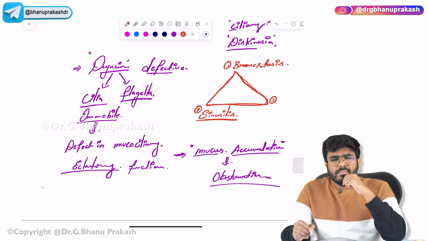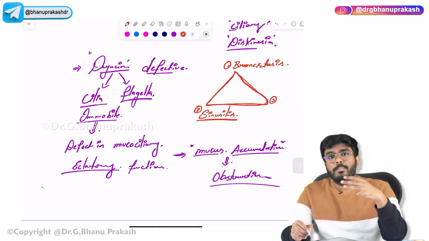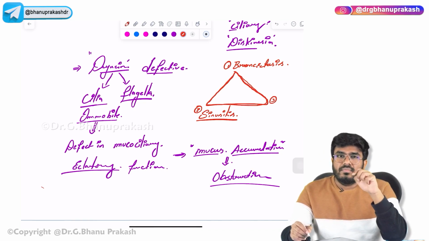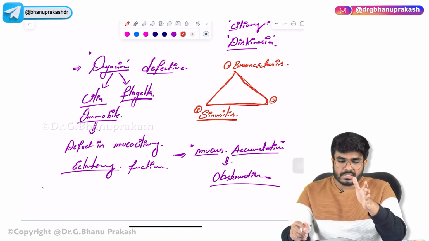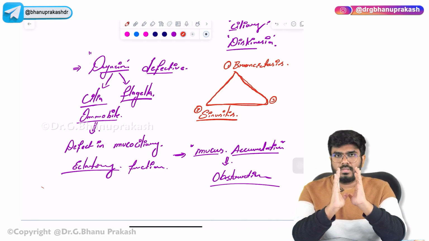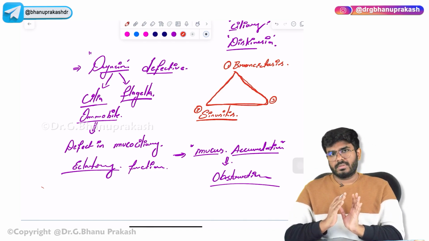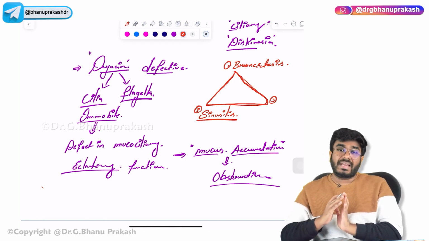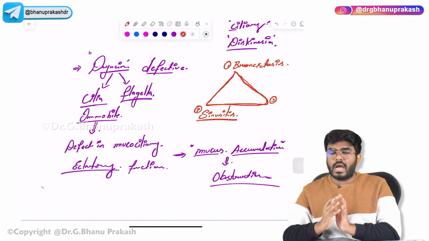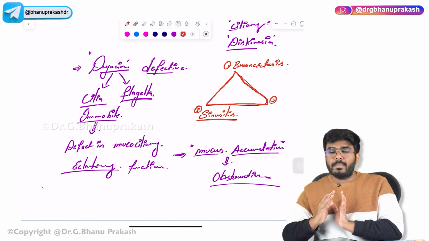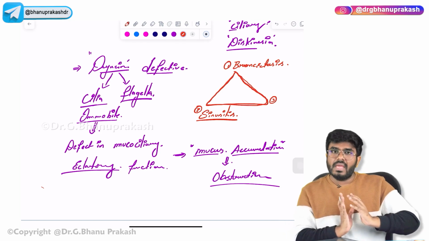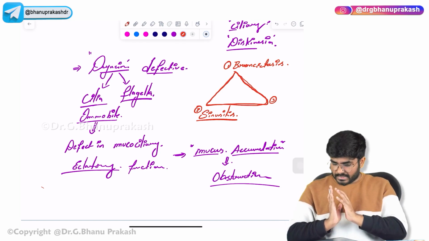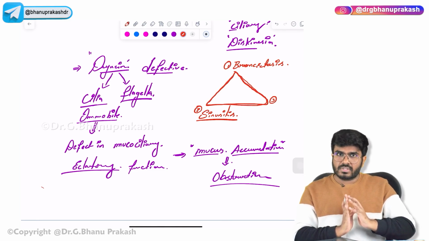since cilia are not only important for clearing the mucus, but cilia are also important for the movement of the organs during embryogenesis. During embryogenesis, the organs which are produced, for example the heart, is formed more towards the right side. But because of the ciliary beating, the heart is surrounded by the cilia. Because of the ciliary beating, the apex of the heart is moved towards the left. Okay, thanks to the cilia.